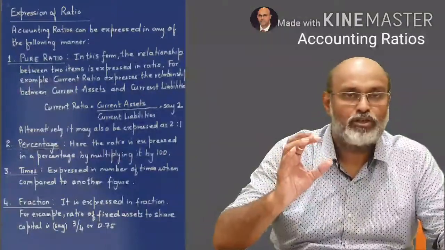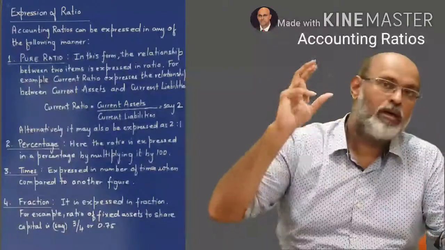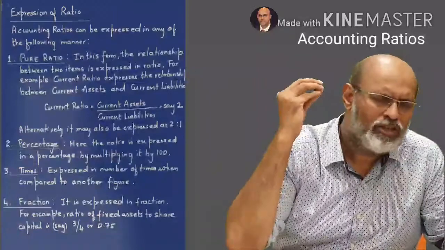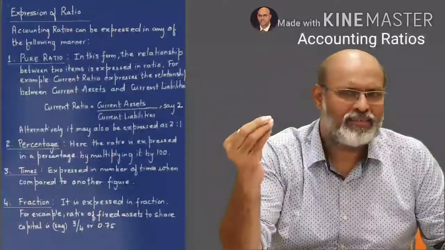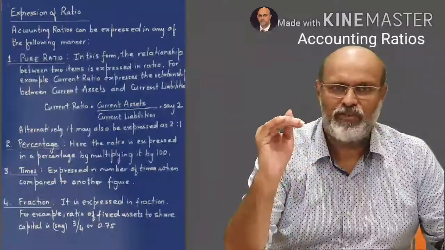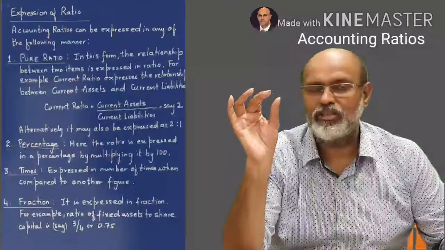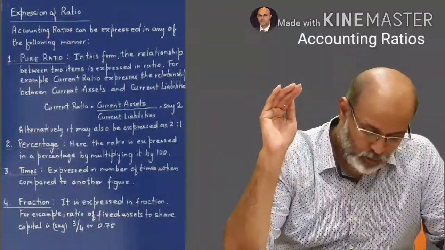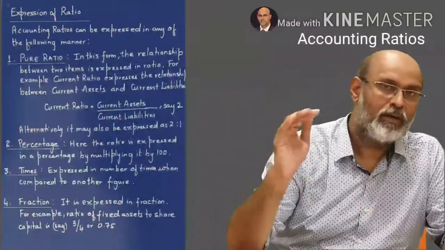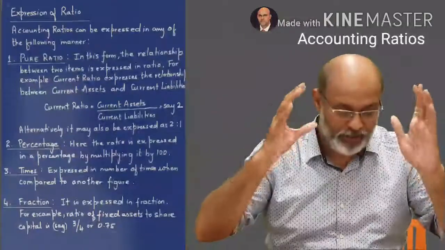First is a pure ratio. Say for example, we have a current ratio. The formula of the current ratio is current assets upon current liabilities. Just assume your current assets is 30 and your current liabilities is 15. So a pure ratio is 30 upon 15, which is nothing but 2:1, okay, which can be expressed as 2 or 2:1. That is 15 ones are and 15 twos are. So that is a pure ratio.